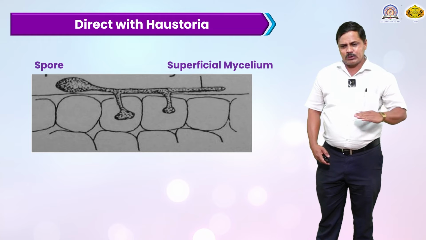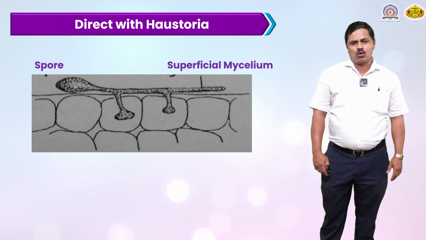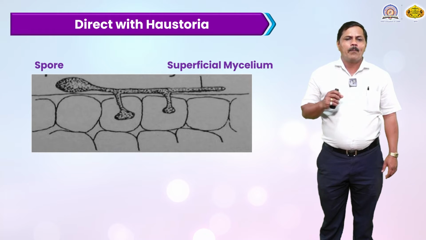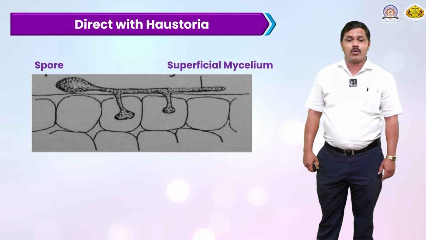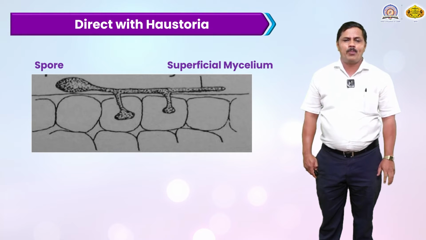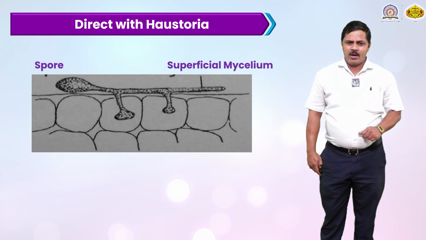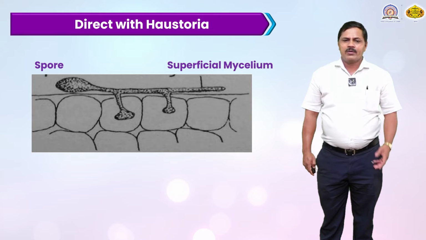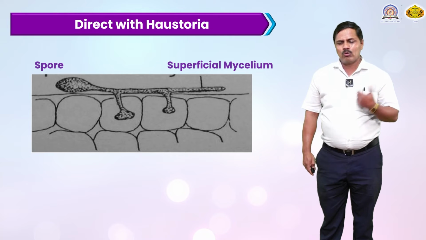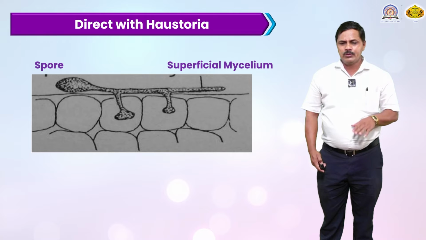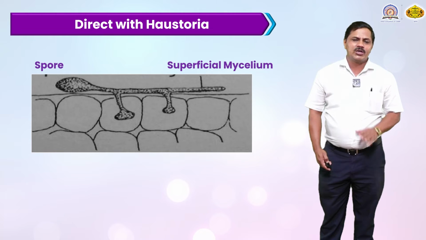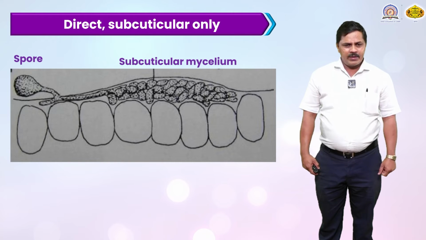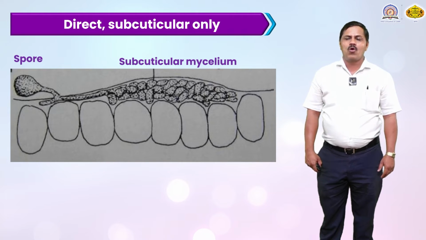They develop on the surface of this plant, and at each natural opening their mycelium can enter, and form the button-like structure, and that Haustoria can be very useful, very beneficial for the absorption of nutrients inside that cell. It develops continuously from the above surface of this mycelium thread, and these Haustoria can develop throughout the whole cell of the leaves, and totally these leaves are stunted in their growth, and ultimately after a certain duration there is an elevation color. Then the next thing is the directly subcuticular only.